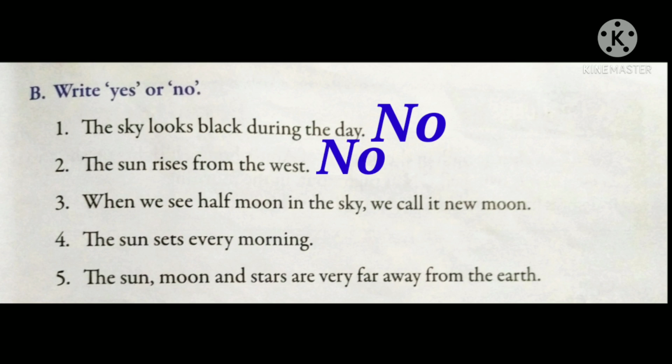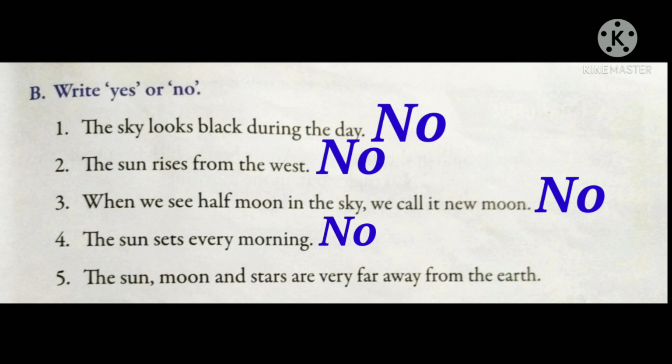Now number 3, when we see half moon in the sky, we call it new moon. Children, when we see half moon, do we call it new moon? No, we call it half moon only. So again it is wrong, and we will write no. Now number 4, the sun sets every morning. Again, does the sun set by the morning time or by the evening time? Yes, it is evening time. The sun sets at the evening time. So again this sentence is wrong, and we will write no.